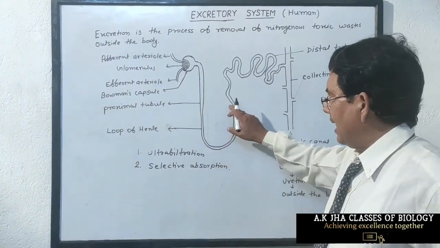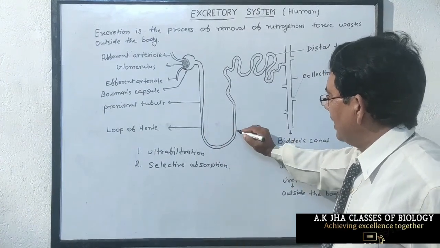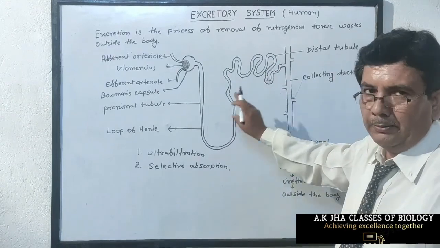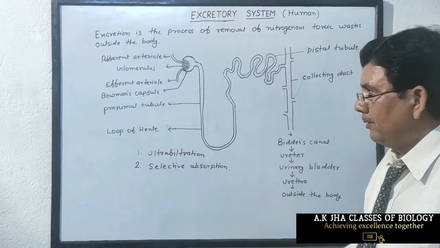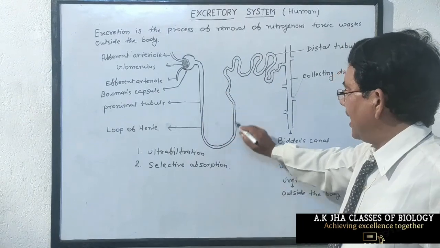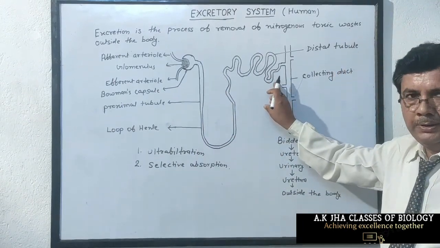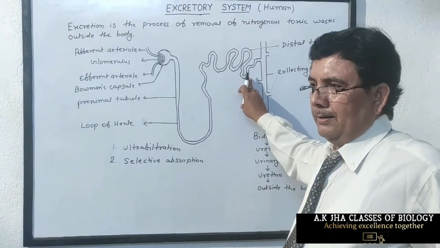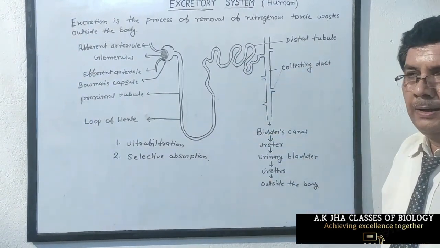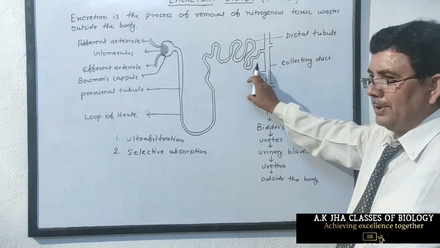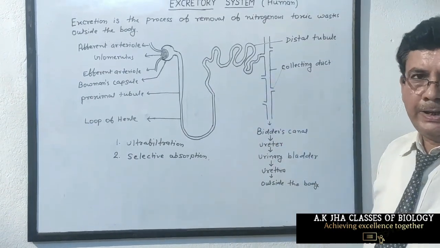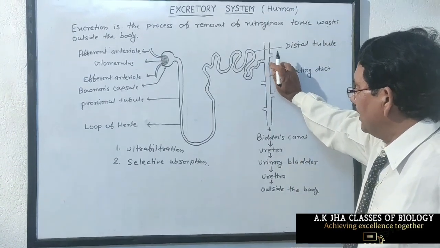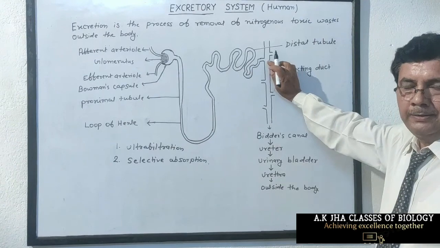These all are absorbed by the wall of loop of Henle and distal tubule and sent again to the blood vessels. When this filtrate passes through the distal tubule, then it is called urine because now it contains only water and nitrogenous waste. It does not contain any essential nutrients. Now this urine comes in the collecting duct.